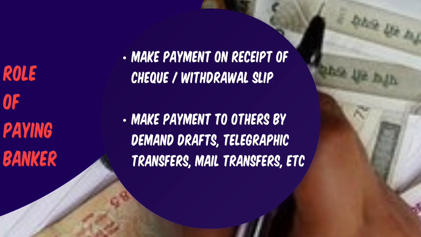If the customer keeps the account with one branch and presents the check at another branch, it is difficult for the manager of the latter branch to know whether or not the payment is permissible with respect to the customer's account. The paying banker cannot even verify whether the instrument is genuine or forged because of the fact that the customer's signature will be at the branch where the account is kept.